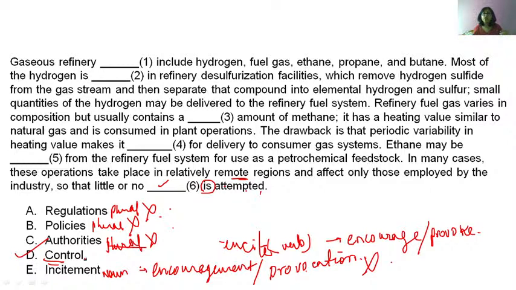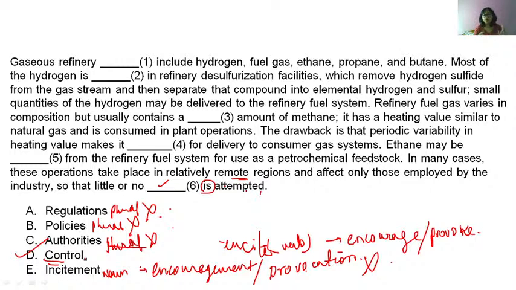So in that case, you have to perform these actions in a controlled environment, so that the effect is minimum. But here you do not have to do these things in a controlled environment. So little or no control is attempted. Why? Because the operations are taking place in remote regions where population is not there. Understood? So D is the answer.